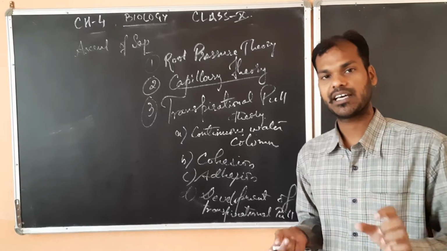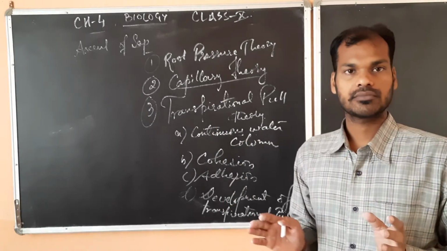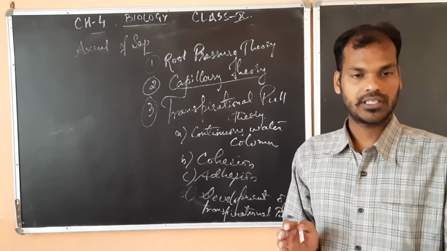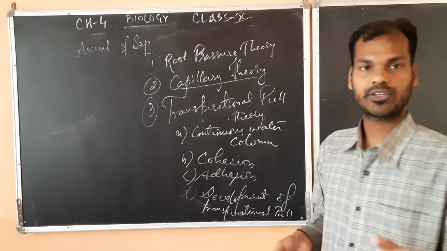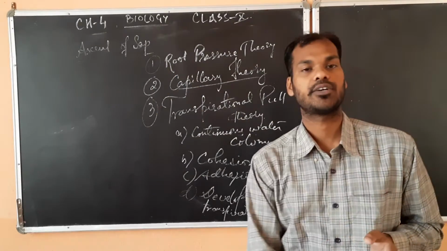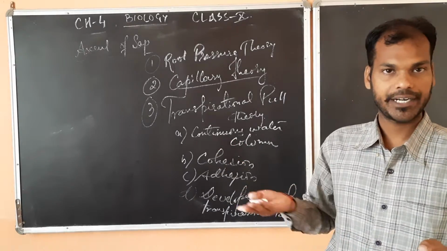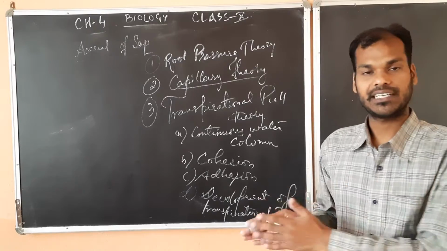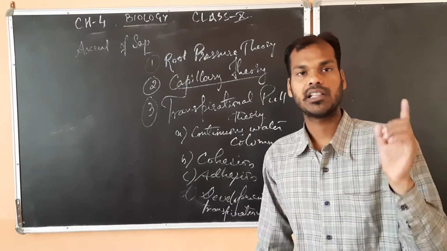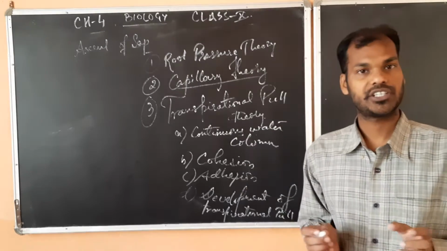No breakage, no break point is available in the vessels or the plant parts. It is continuous starting from the root hairs till the leaves.